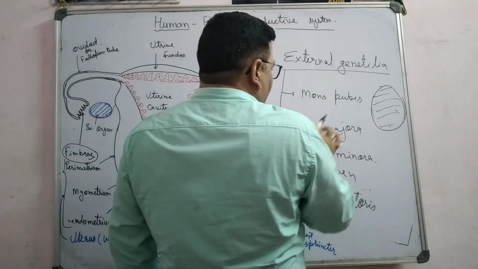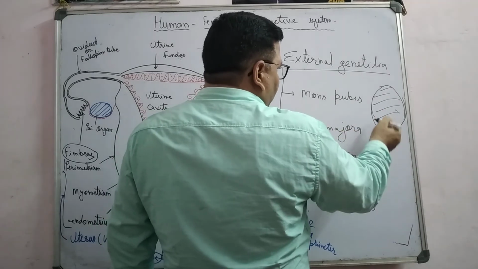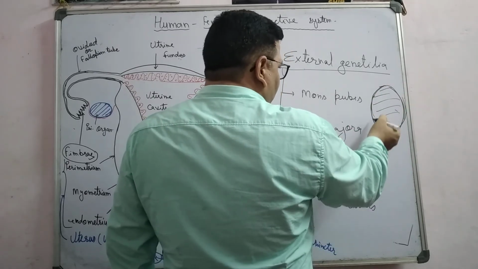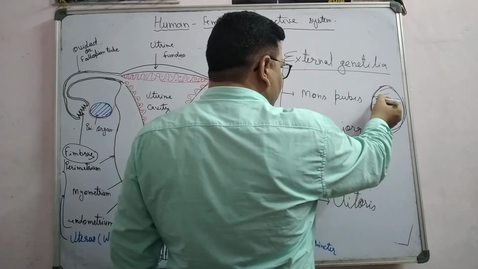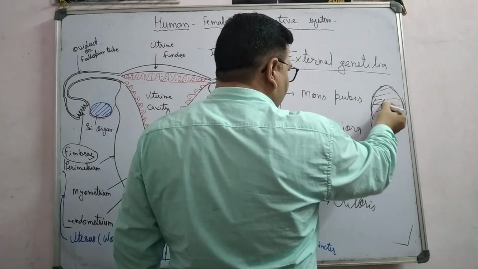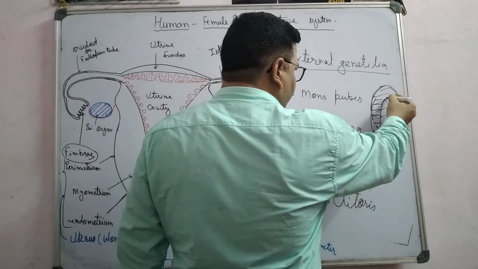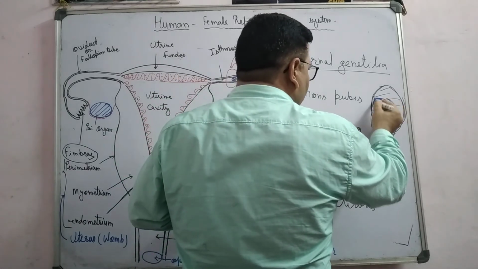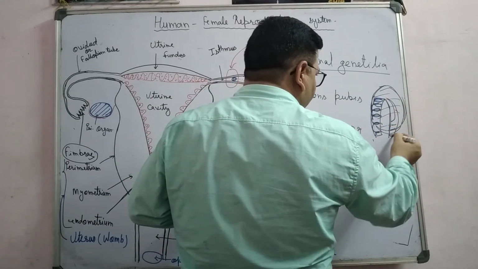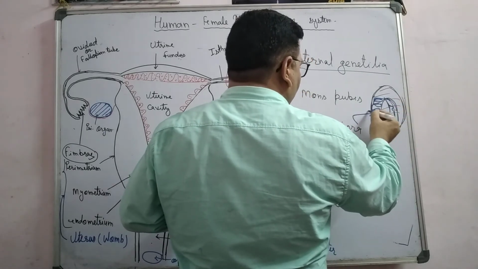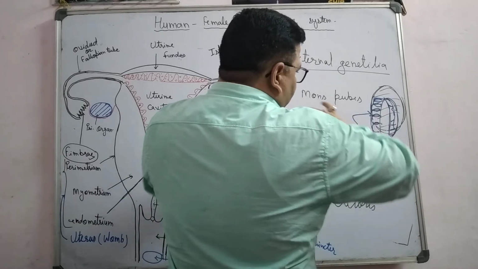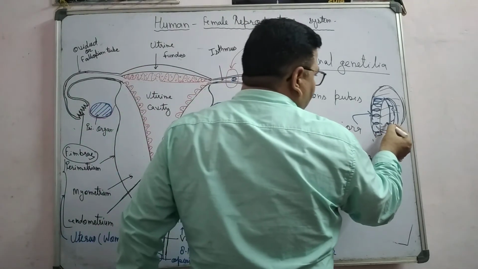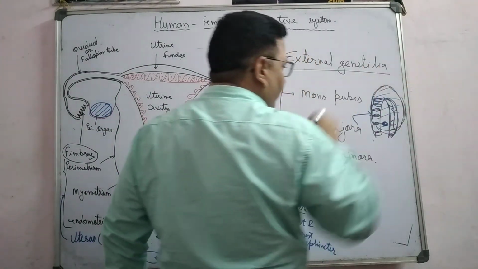From the mons pubis, extending downward, there is one pair of folded structures, right? This one is the labia majora, which surrounds the vaginal orifice.